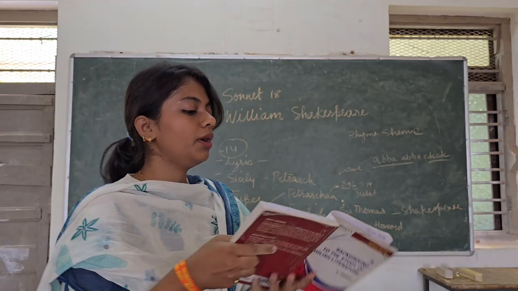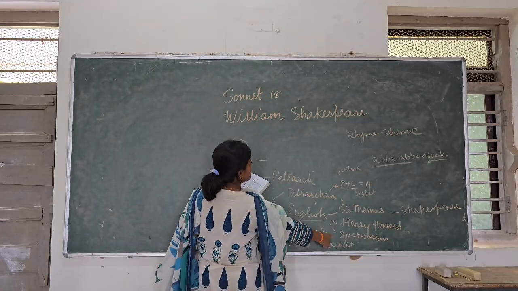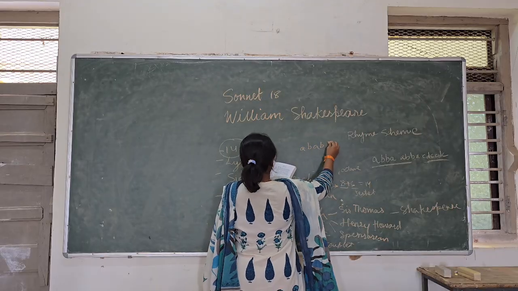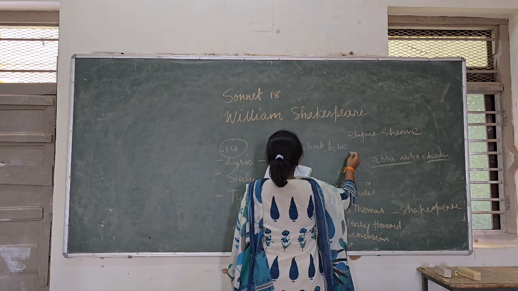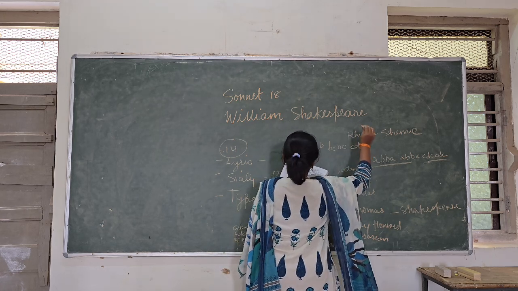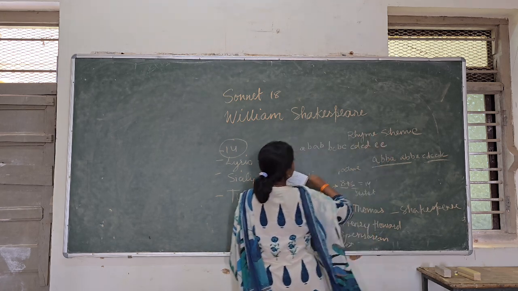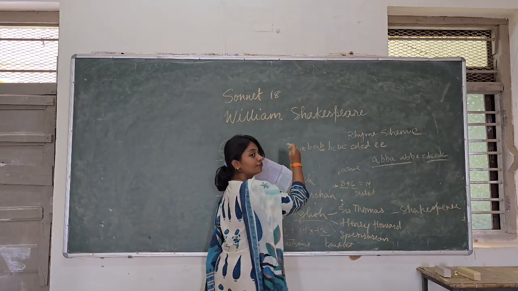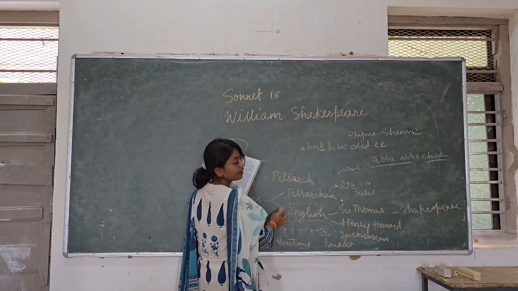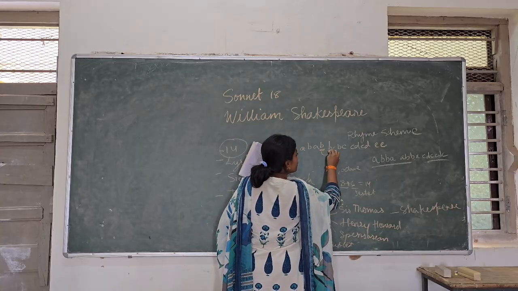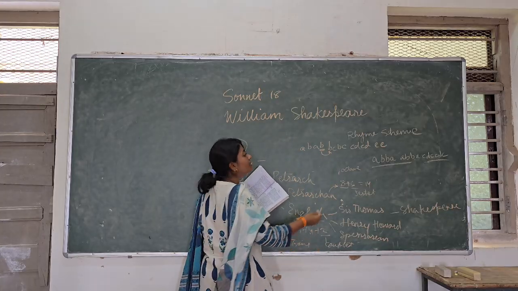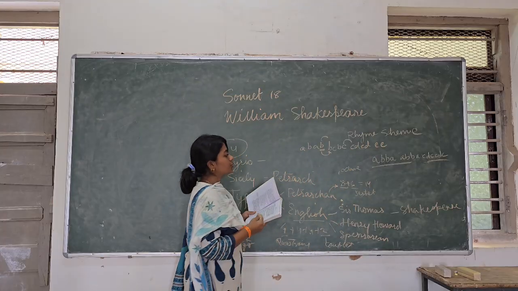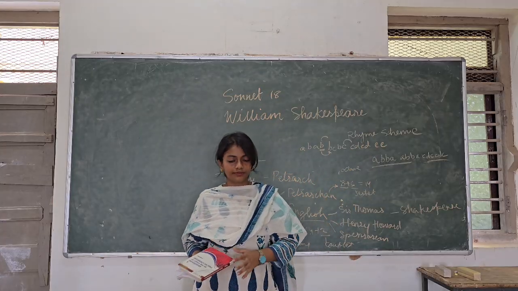So the rhyme scheme for this Spenserian sonnet is A B A B, B C B C, C D C D, and lastly E E. So can we see that the last line of the first quatrain rhymes with the first line of the second quatrain? This is the interconnectedness we find here. This is what Spenser did.